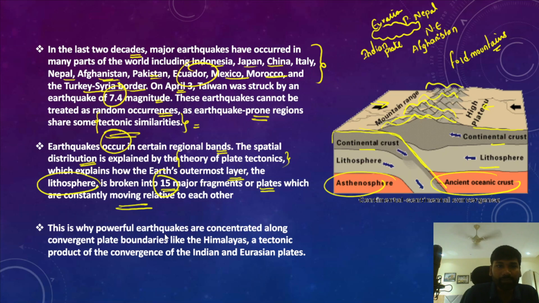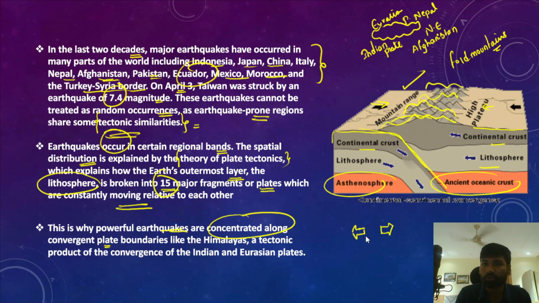This is why powerful earthquakes are concentrated along the convergent plate boundaries. If you look at this one, this is known as the convergent plate boundary. Apart from that, there are also divergent plate boundaries, where plates move apart from each other.